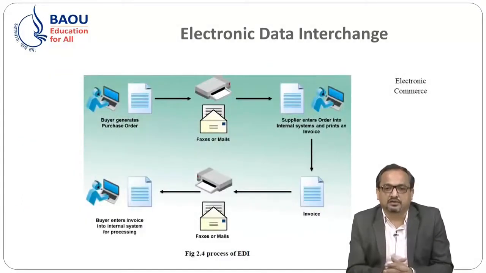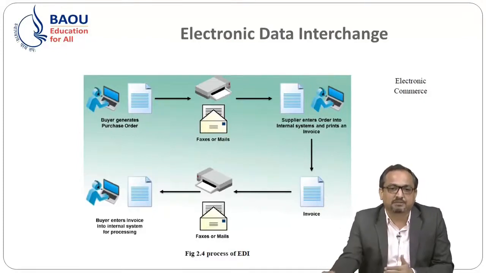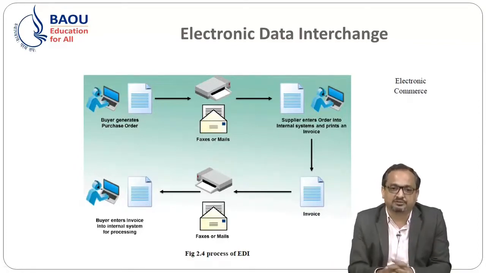Here we have a basic graph. The buyer generates a purchase order, and the information is provided to the different establishments through mail or through the relevant platform nowadays. Then the supplier enters the order into the internal system and prints an invoice.